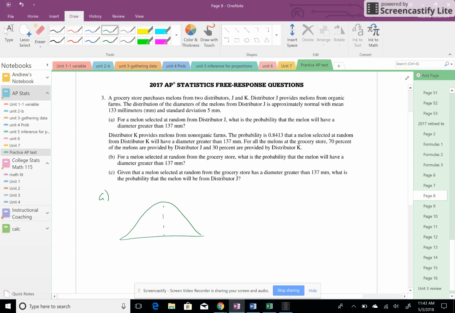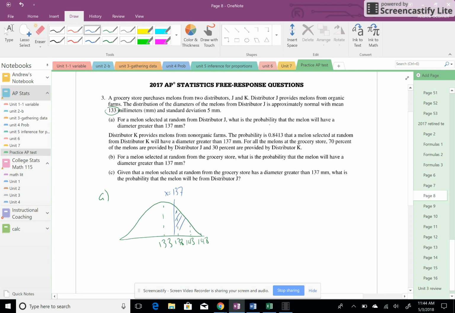It says the mean is 133. Up here it tells us with standard deviation 5, so 138, 143, and 148. Let's see here. Greater than 137. So 137 will be right about here.